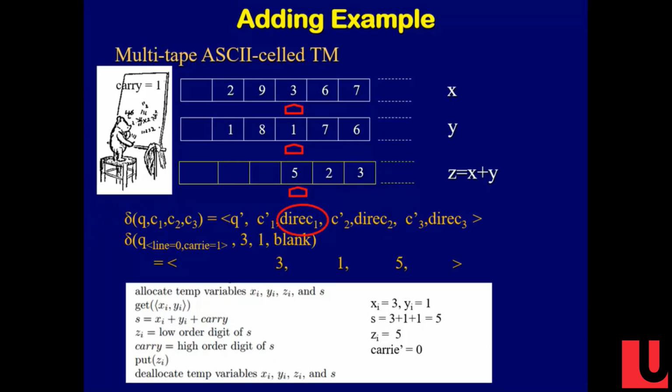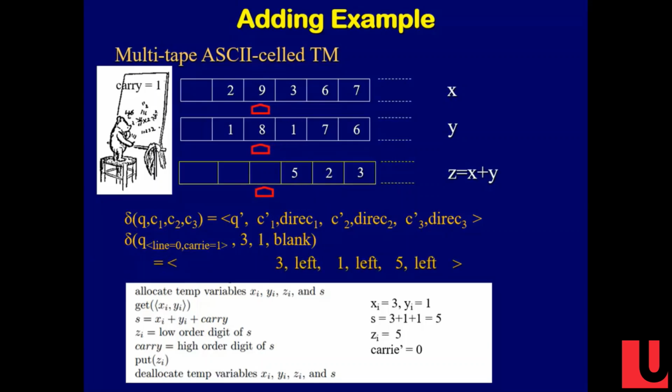I write the 1 and the 3 and the 1 there because I don't want to bother with them. And then 3 plus 1 is 4, plus the carry is 5. I write a 5 there. What do I do with my heads? I move them all.